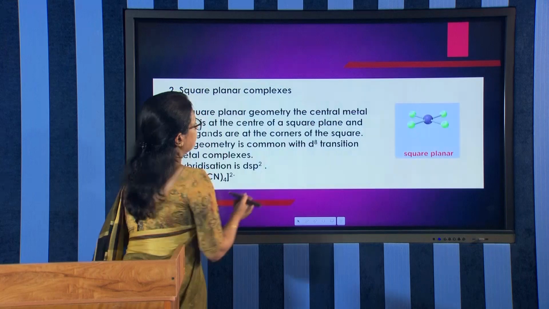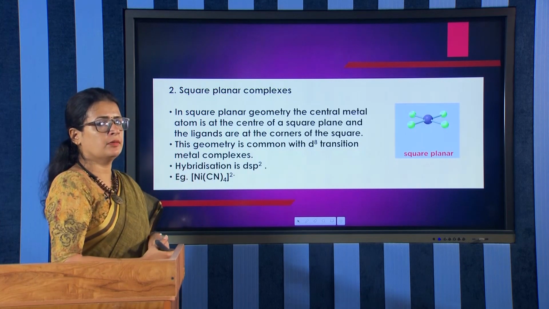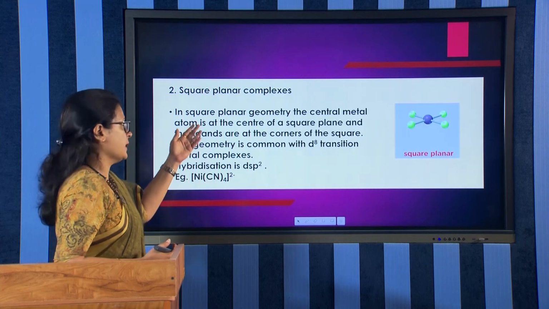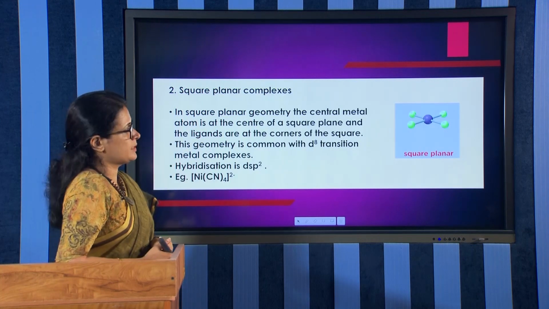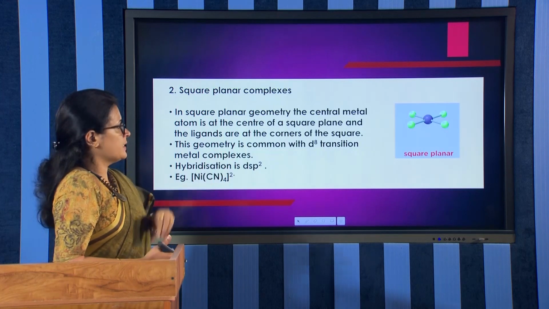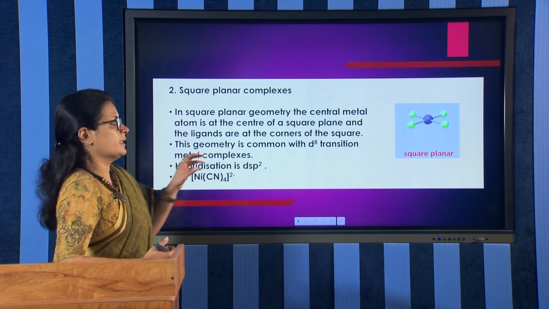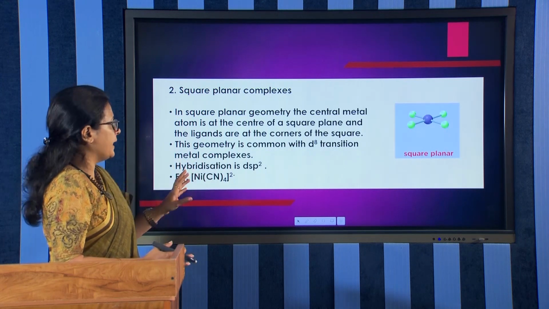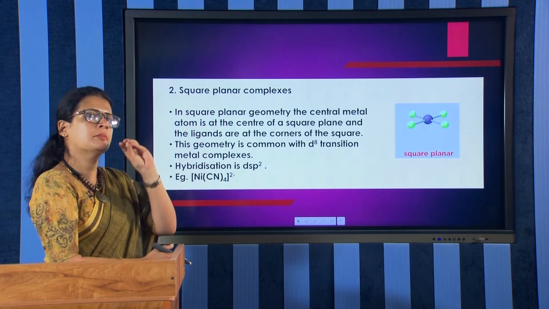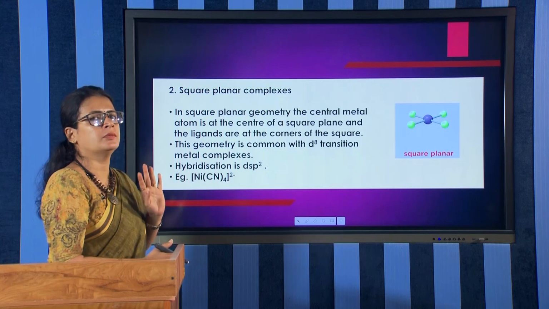And now, this is all about tetrahedral complexes. For coordination number 4, we have 2 possibilities, tetrahedral and square planar, and the second type is square planar complexes. See, this is a square planar structure given, you can see there. In the square planar geometry, the central metal atom is at the center of a square plane, and the ligands are at the 4 corners of that square. The central metal atom is at the center of the square, and 4 ligands at the 4 corners of the planar square.